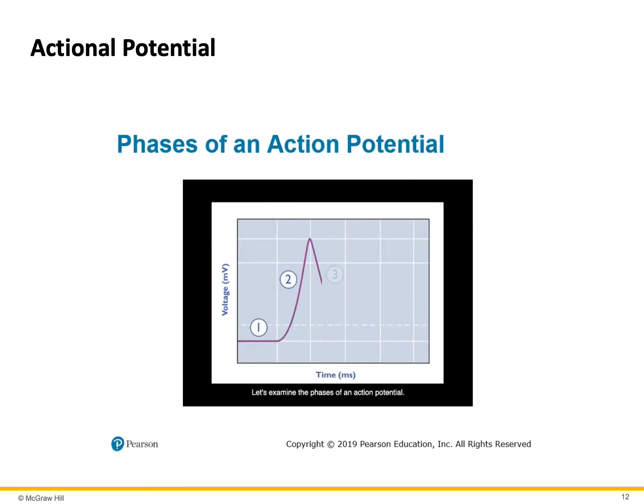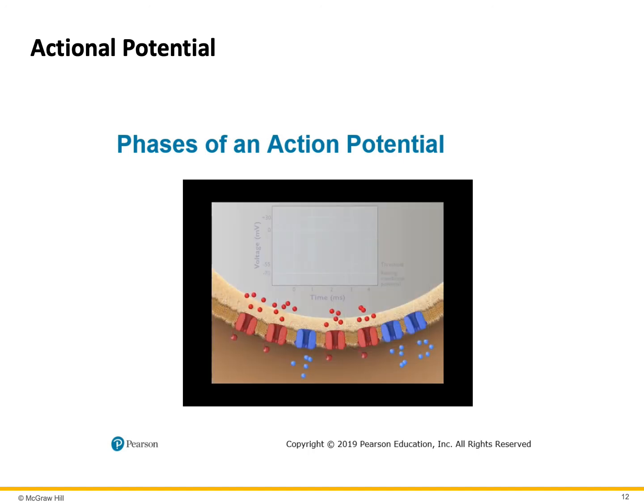Let's examine the phases of an action potential. We start at the neuron's resting state. A threshold stimulus opens both voltage-gated sodium and potassium ion channels in the neuron's membrane. However, these two types of channels open at quite different rates. Sodium ion channels are quick to open in response to the stimulus, while potassium ion channels are slower to open in response to the same stimulus.